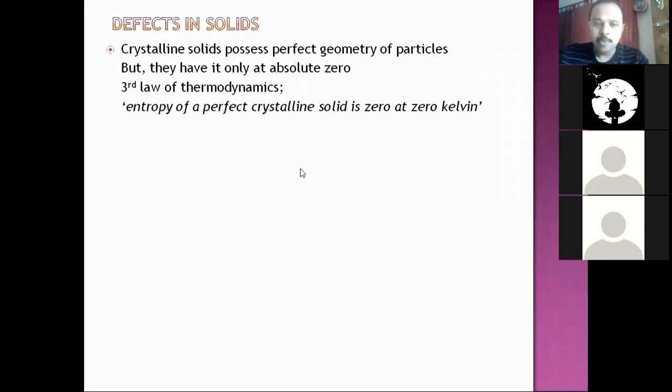Entropy of a perfect crystalline solid is zero at 0 Kelvin. So when temperature decreases and goes to 0 Kelvin, the entire entropy of the system will cease and almost become zero. Actually, they say it reduces to a minimum constant value, which is almost taken as zero. Anyhow, the statement gives you an idea. As temperature decreases, entropy decreases. Entropy is nothing but disorder, you know that. So disorder decreases at 0 Kelvin. It will cease. Is that okay? So finally, the entropy of the system becomes zero.